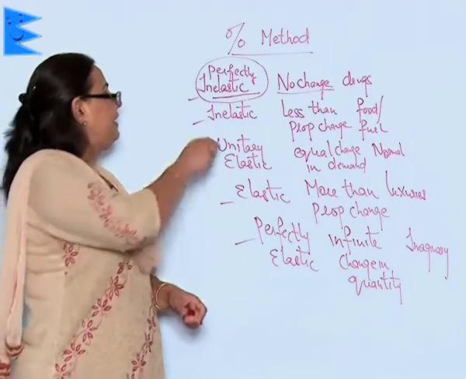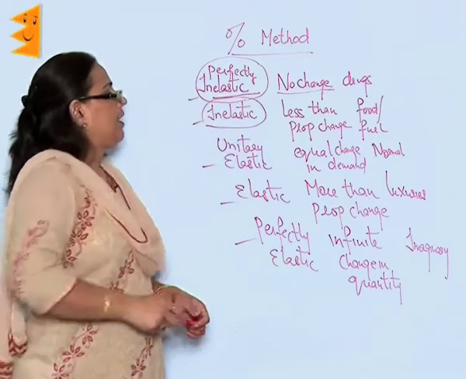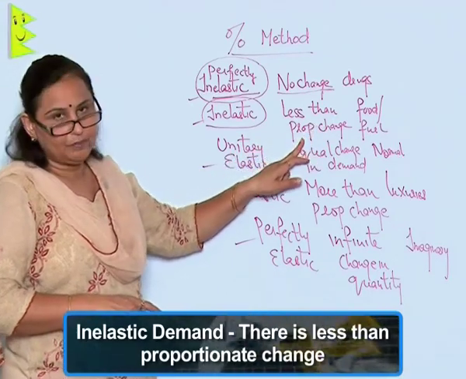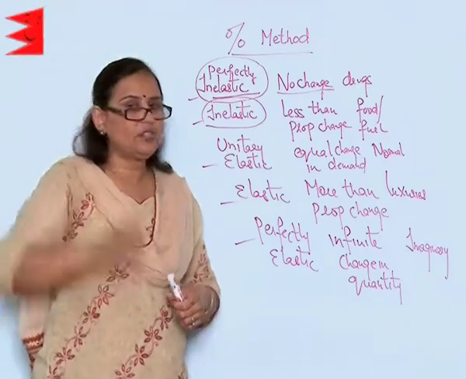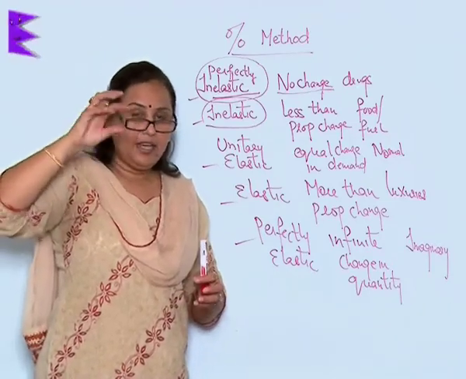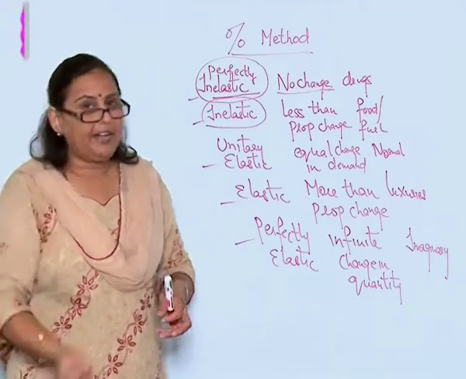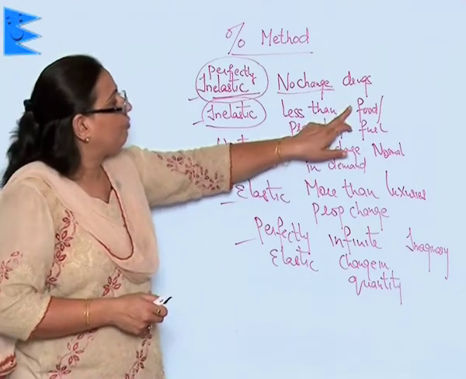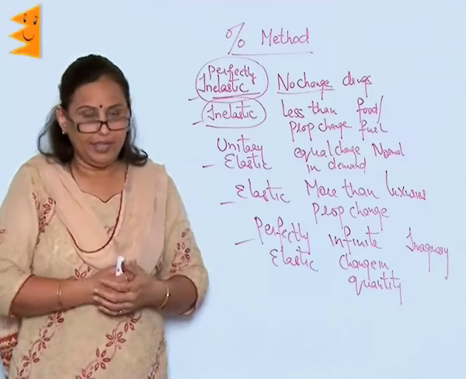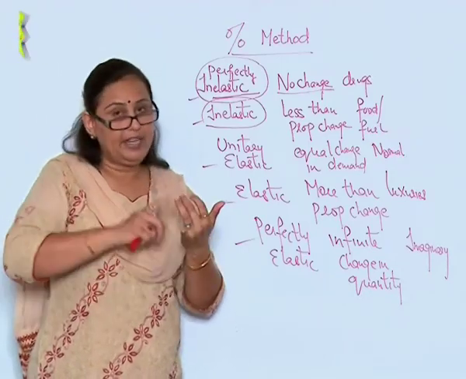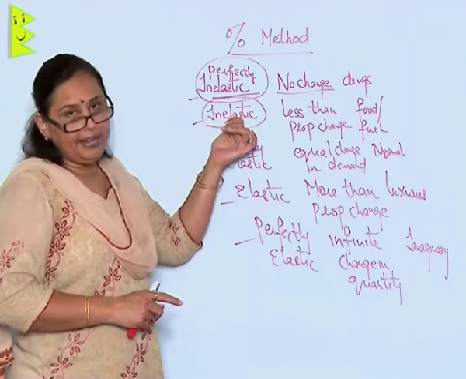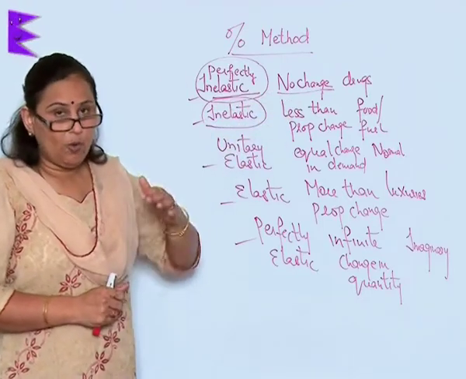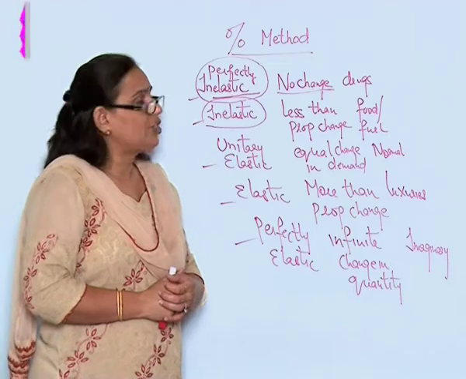The second of its kind is the inelastic demand. In the inelastic demand, there is a less than proportionate change. That is, the price has gone up, but still the quantity demanded has not decreased much. Why? Because this could be goods like food, fuel, we cannot go without eating. So this remains what we call inelastic. That is, even with the increase in price, the quantity demanded has not changed much.